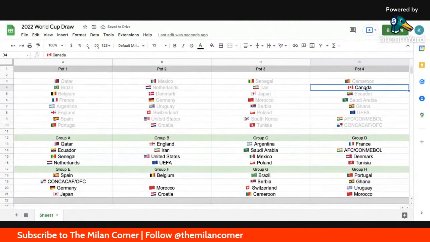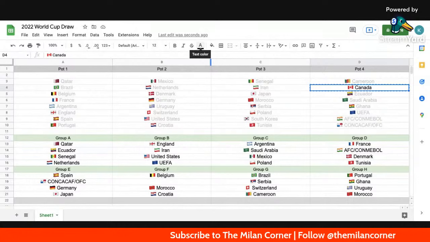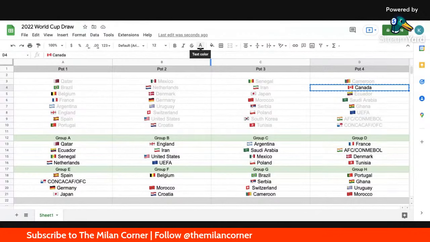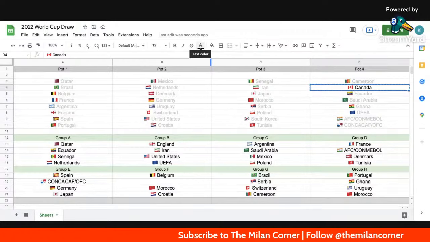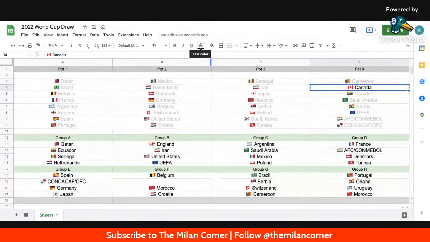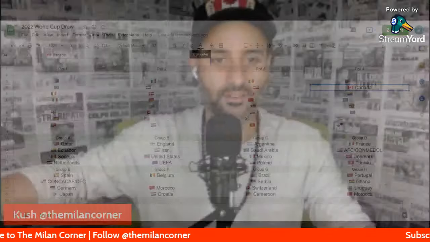So Canada, the final team from this World Cup draw. My team, the last one to get pulled out of all 32 names, is going to end up in Group F with Belgium, Morocco, and Croatia. Belgium being one of my favorites to win the World Cup. Croatia being the finalists from last year. And Morocco.